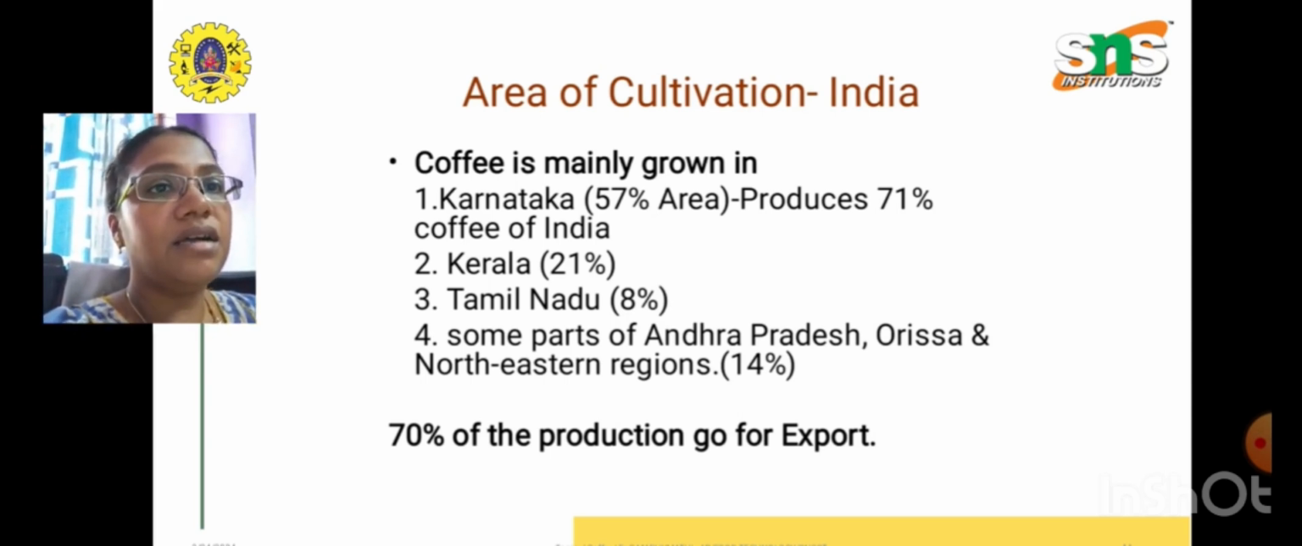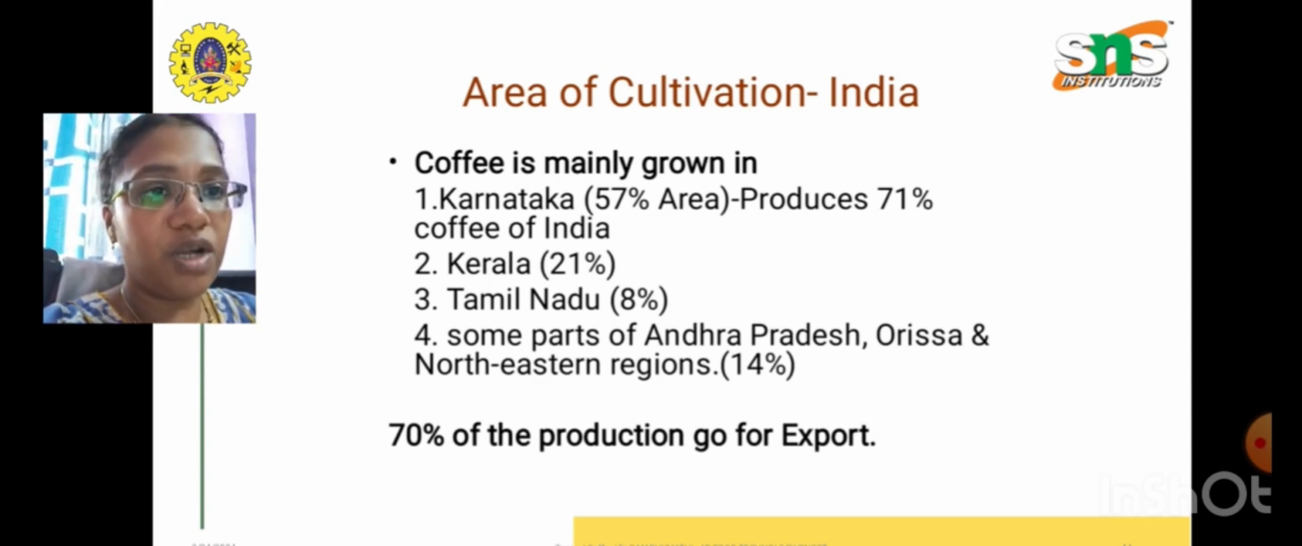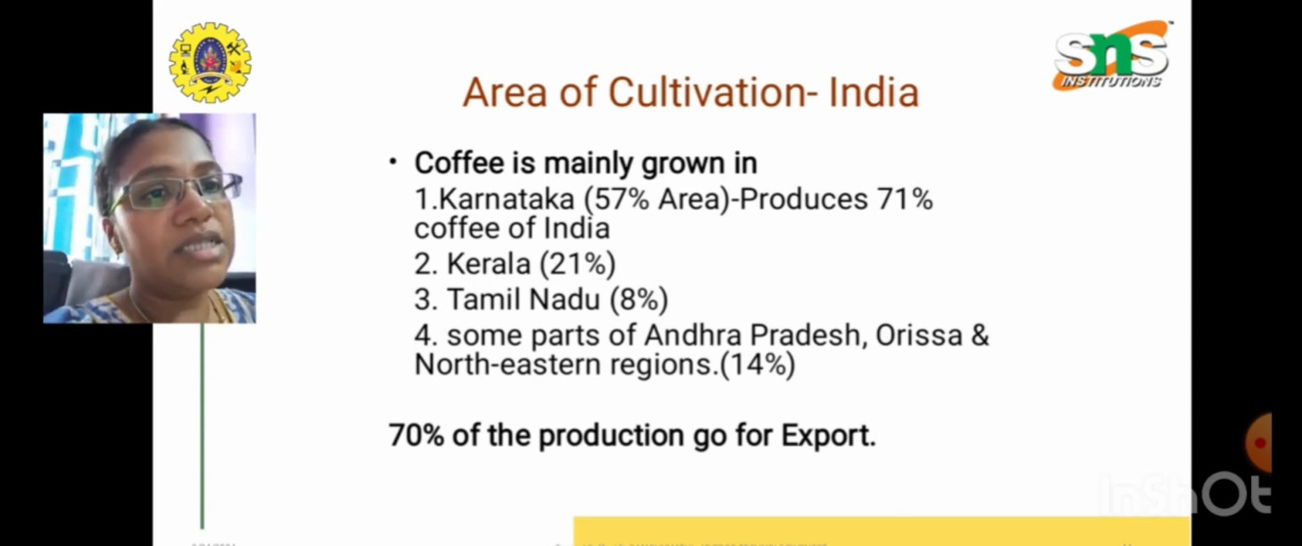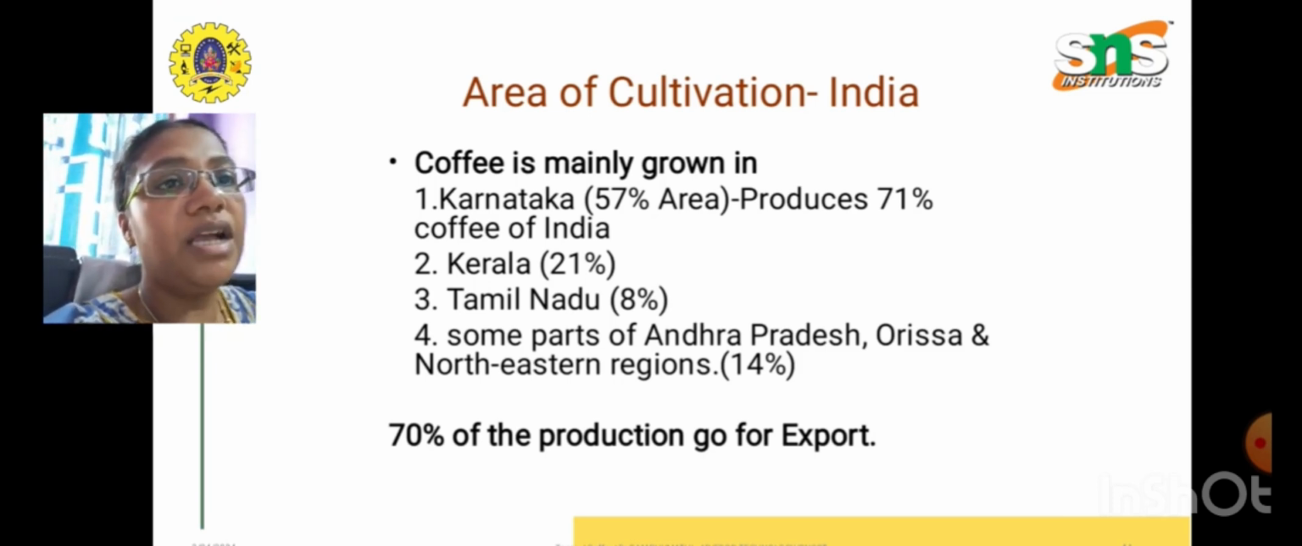Kerala contributes around 21% in area, Tamil Nadu only 8%. Some other parts of Andhra, Orissa, and northeastern regions contribute nearly 14%. So the maximum, around 70% of production, comes from India alone.